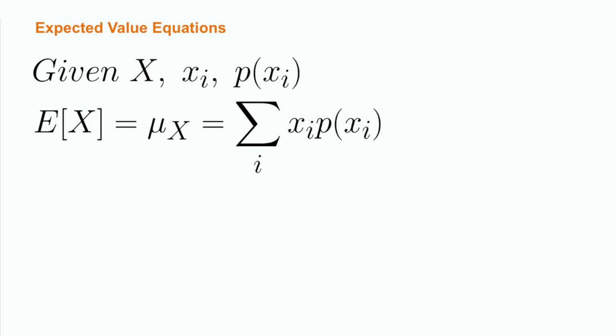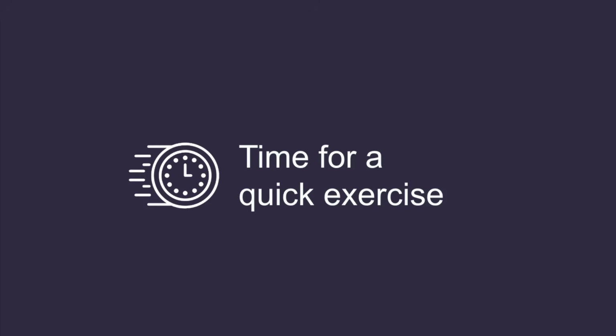Let's break this down term by term. The x sub i term provides the values component of our weighted average. The probability of observing x sub i provides the probability of any value occurring. This is the weighting of each outcome. Finally, the sum over the index i indicates that we are summing over all the possible values of the random variable X. Let's see how this works in practice by putting some numbers on our lottery problem.